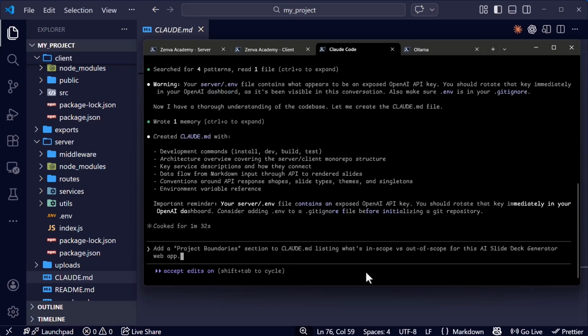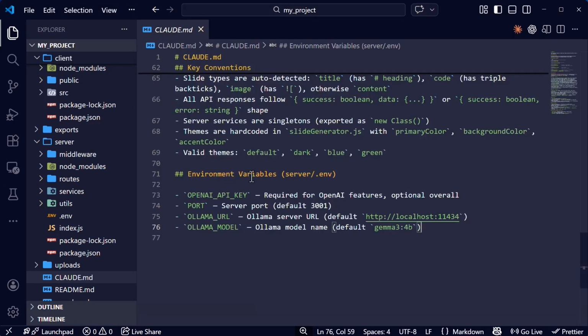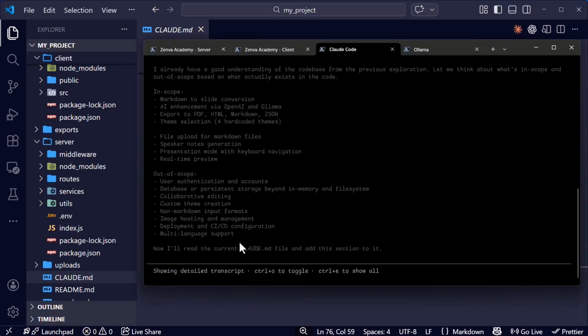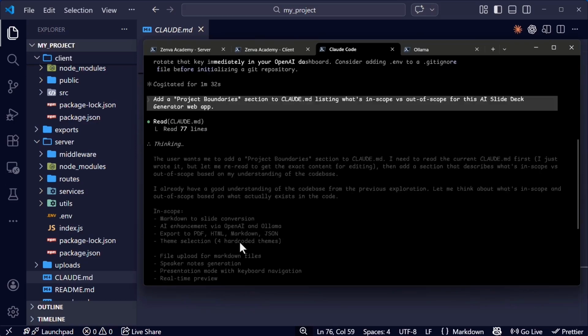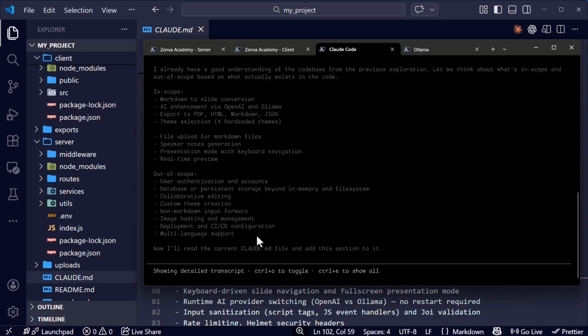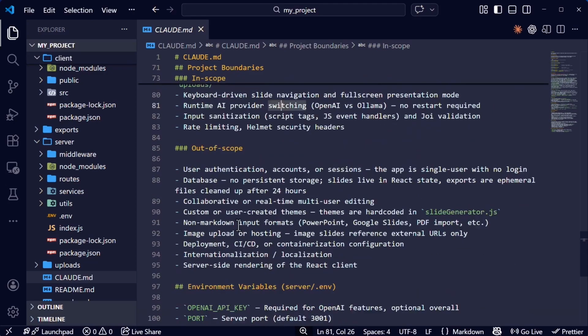Now run this command. You should see updates inside this file. Okay, I think that's it. So we have project boundaries, in scope, out of scope.